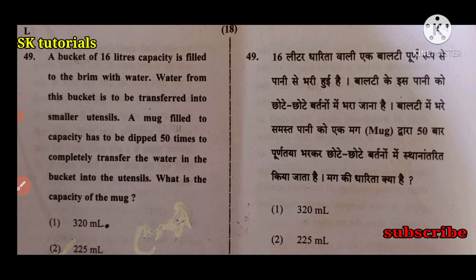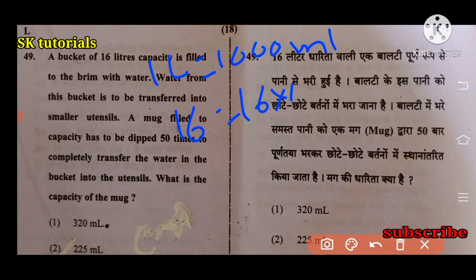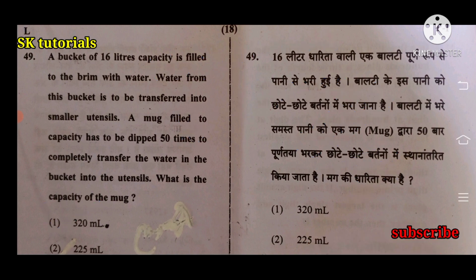What is the capacity of the mug? 1 liter is equal to 1000 milliliters. 16 liters is equal to 16 into 1000, 16,000. The mug has to be dipped 50 times, so 16,000 divided by 50 is 320. Right answer is option 1, 320 ml.